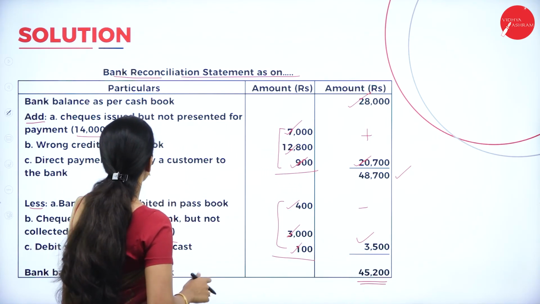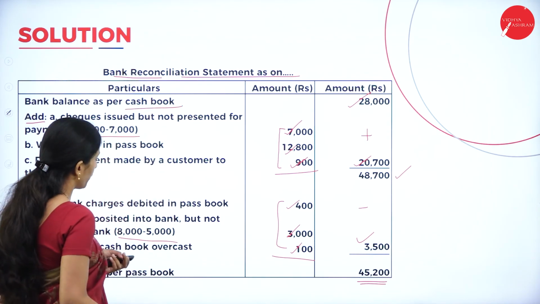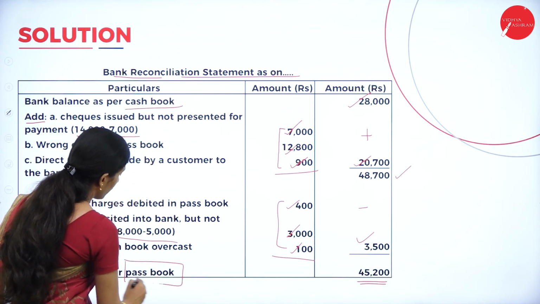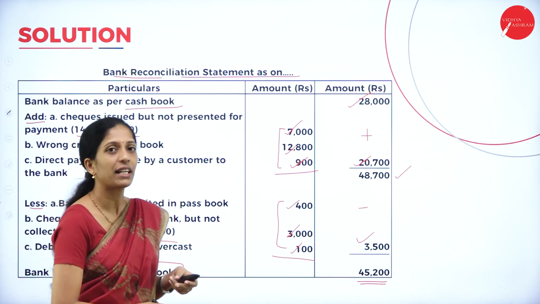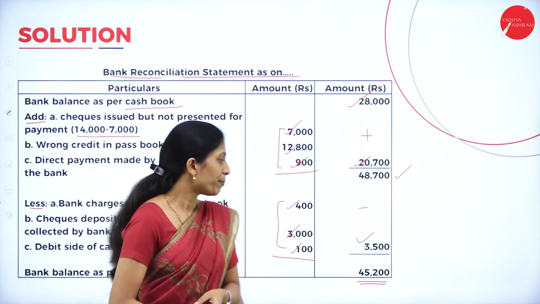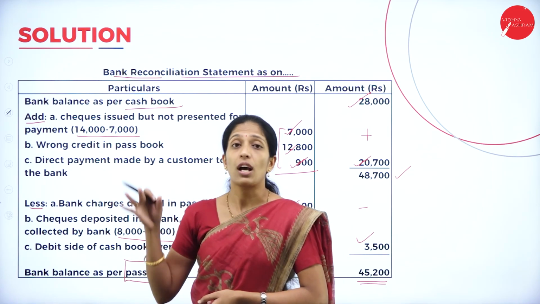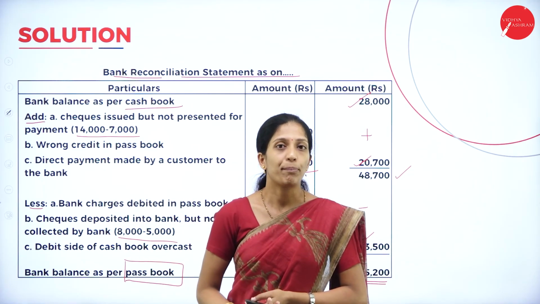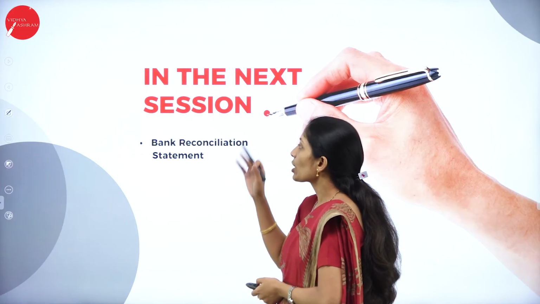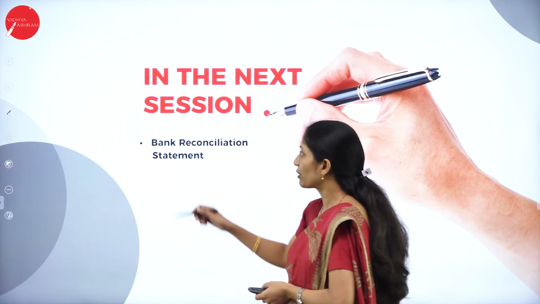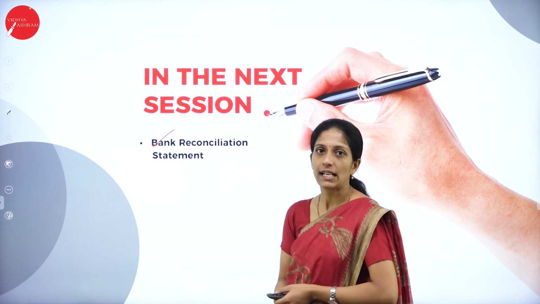So you have started your answer with bank balance as per cash book. So what would be the ultimate answer you get? That is bank balance as per passbook, that is 45,200. So hope you have understood how we have to solve a problem on bank reconciliation statement. In my next session also we shall continue with a few more problems on bank reconciliation statement.